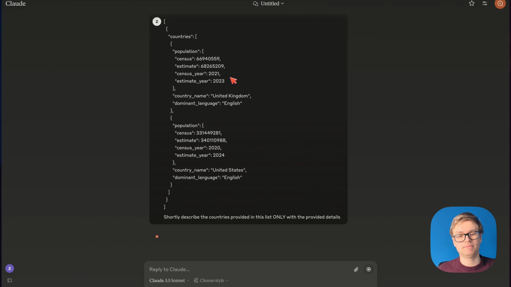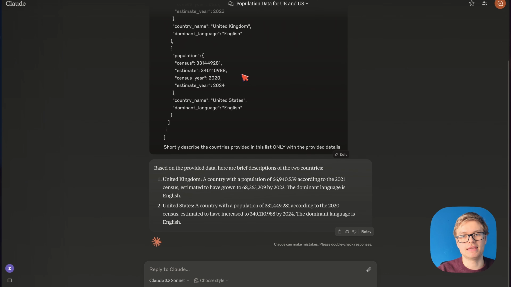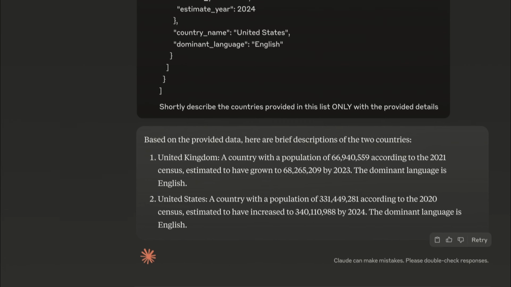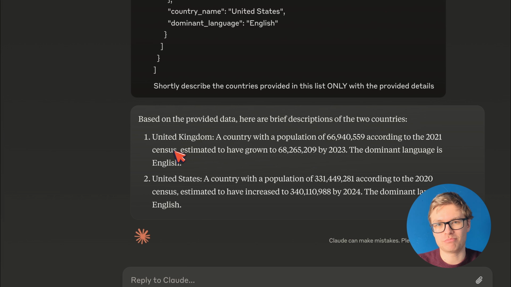And then you will see that Claude will generate a response based on that data that we generated, which is structured in such a way that the AI will pretty much always give you a very useful response back. Because here you can see that the model is aware that we have information on both the United Kingdom as well as the United States, together with the population numbers, which are based on the estimates as well as the census. So this all shows you that it's important to think about what data your AI actually needs.